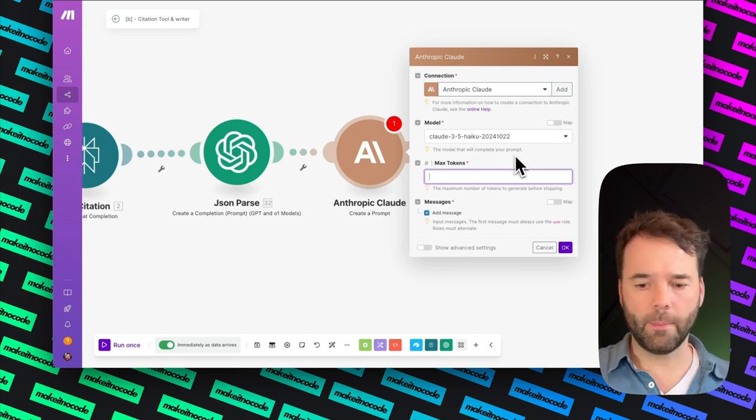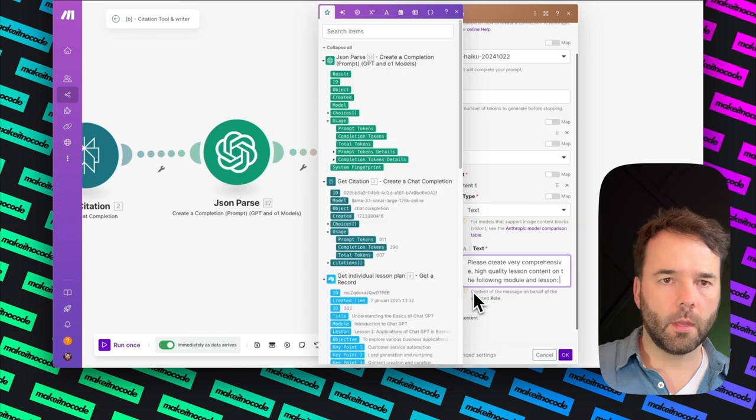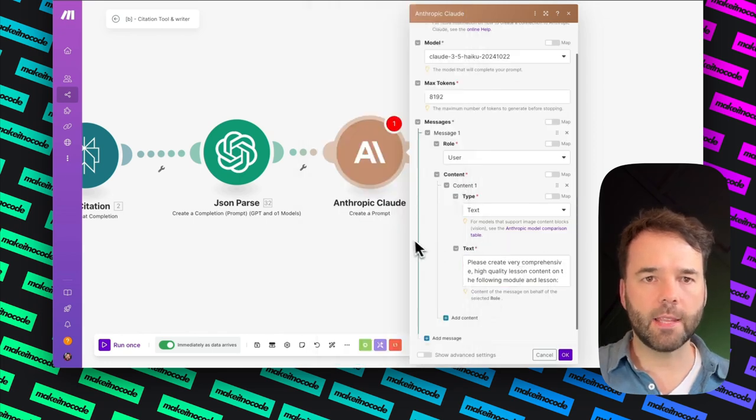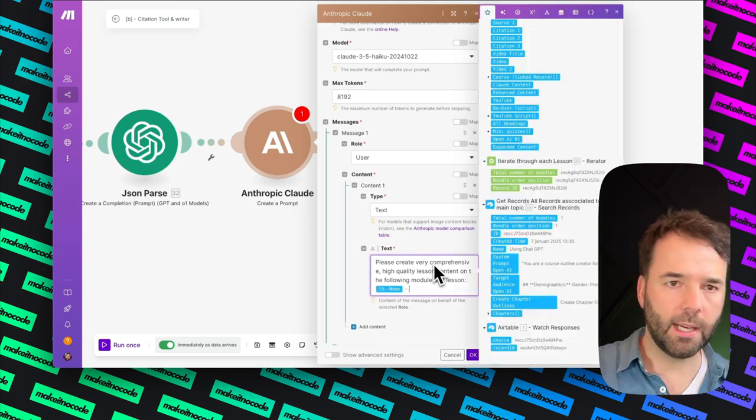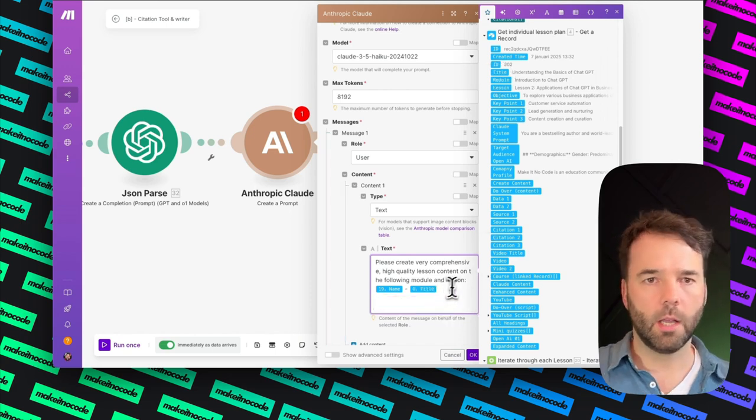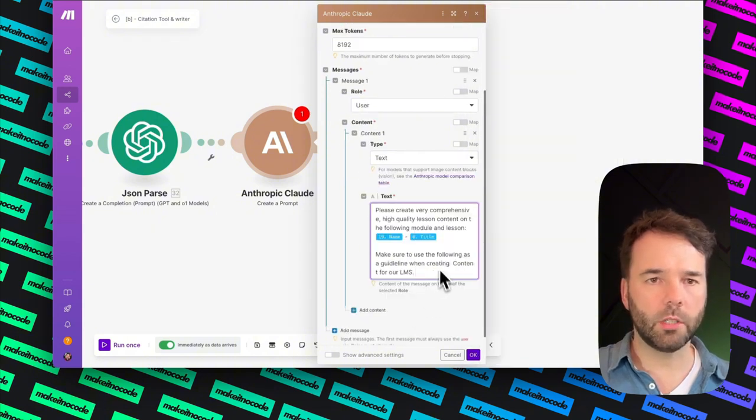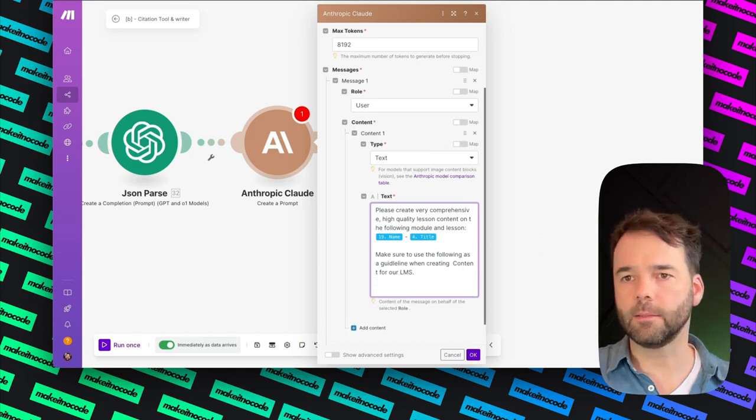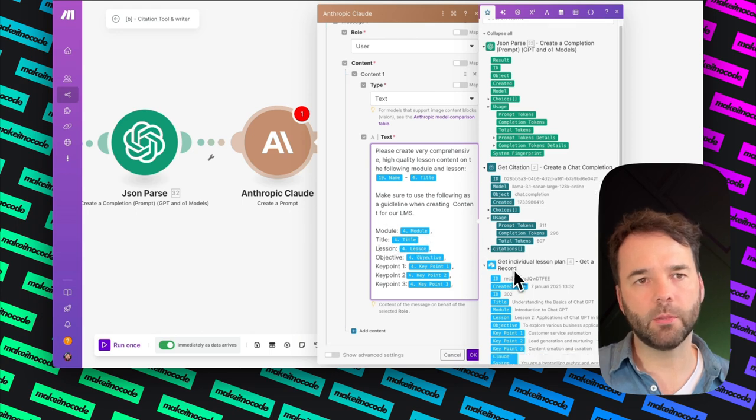I'm going to put a maximum amount of tokens, 8192, message for the user, and I'm going to say, okay, please create a very comprehensive, high-quality lesson on the content of the following lessons. Name for the title, and then it will give me back the title, this title. That's what I'm writing it for. I'm writing for the name of the course and then the title. Make sure you are using the following as a guideline when creating the content for LMS.